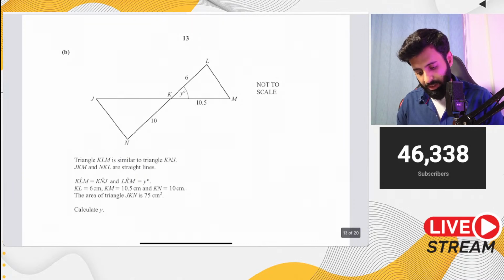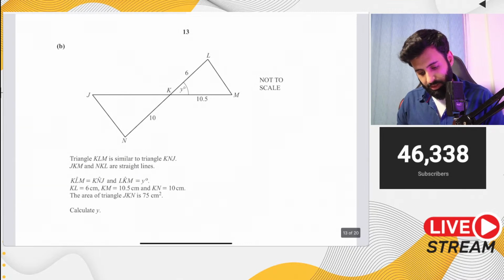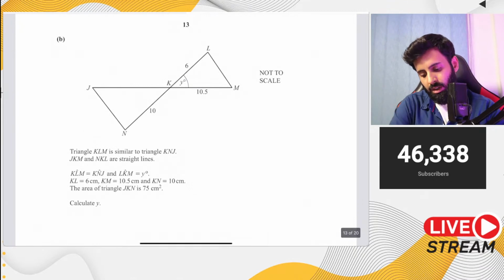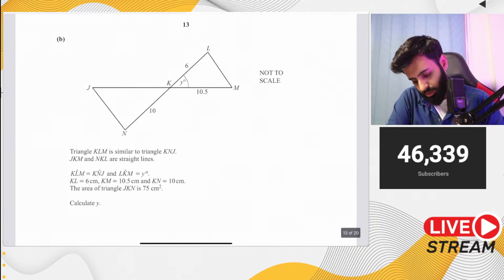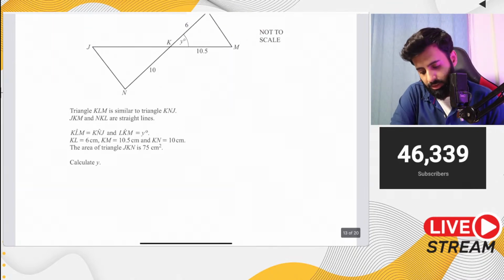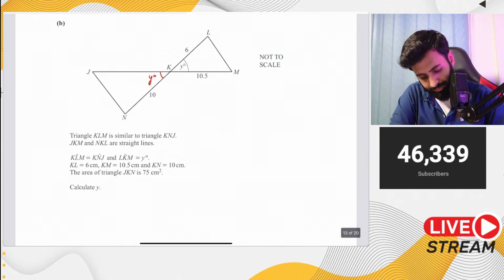JKM and NKL are straight lines. Okay. The area of triangle, acha, then you're given all the lengths and everything. The area of triangle JKN is 75 centimeters square. Calculate y. Okay. Acha. सिर्फ y निकालना और कुछ नहीं निकालना. ठीक है. Okay, okay. How many marks is this? 5 mark. All right. So let's see how we can start. So, ek to remember this is going to be y degrees. All right. And if this is y degrees, then... And you have the area of this triangle, which is equal to what? Which is equal to 75.